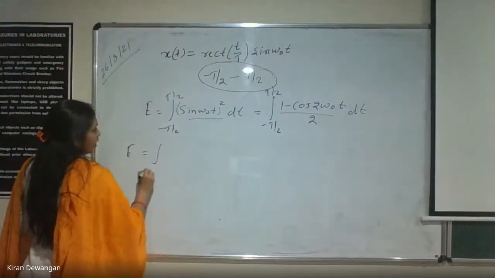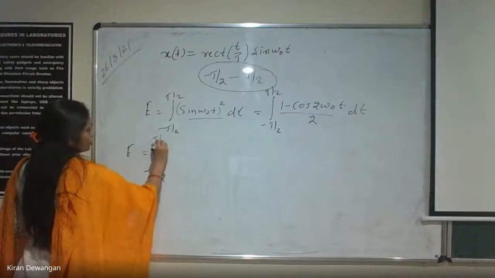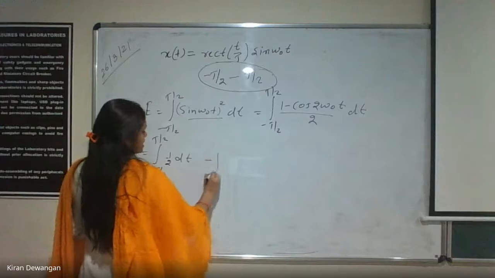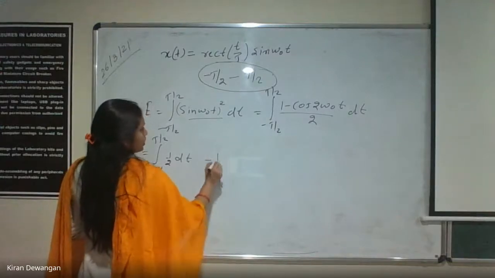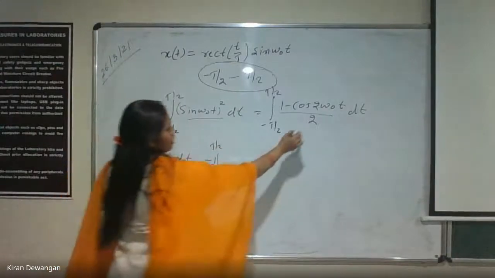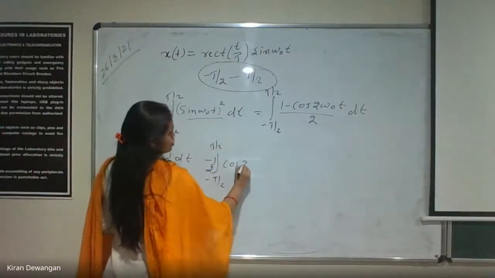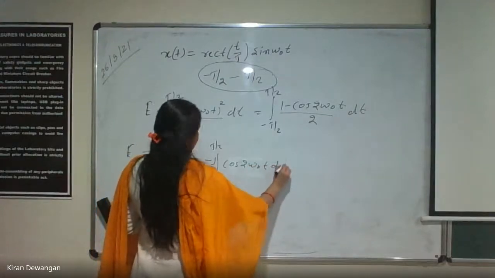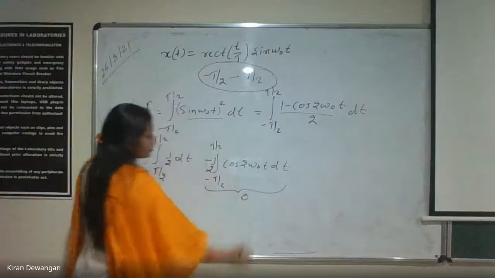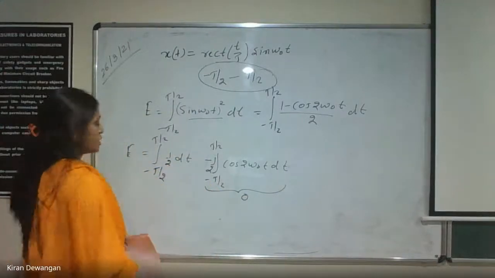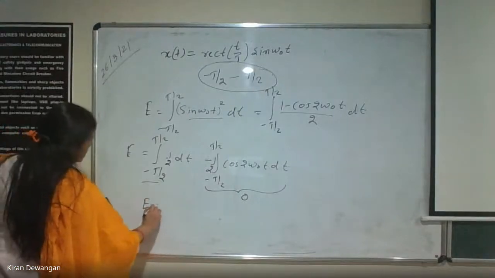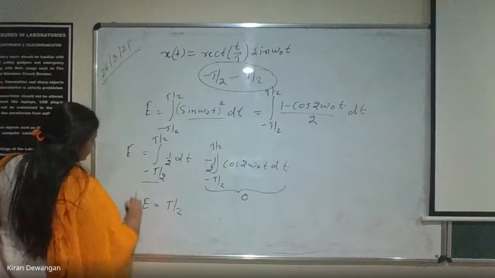It can be written as the integral from minus tau by 2 to tau by 2 of 1 by 2 dt, minus the integral from minus tau by 2 to tau by 2. We can take 1 by 2 out, and this can be written as cos 2 omega naught t dt. Clear? Now we already know that this value is 0, and if we calculate this one, we'll be getting E as tau by 2.